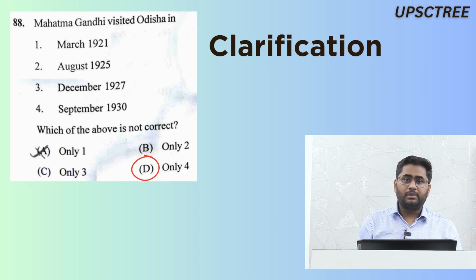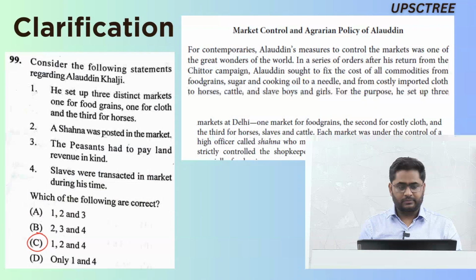Moving on, question number 88 about Mahatma Gandhi and his visit to Odisha. If you look here, the question is asking which of the above is not correct. In 1930, Gandhi was in Yerawada jail, so he could not visit Odisha. So that is the only one which is wrong. So question number 88 answer is D.